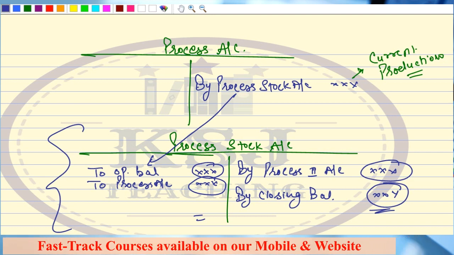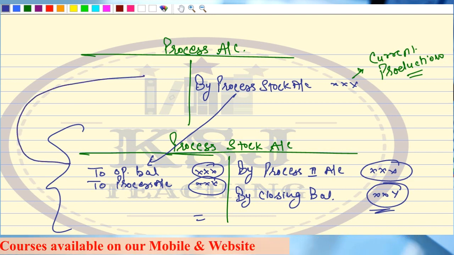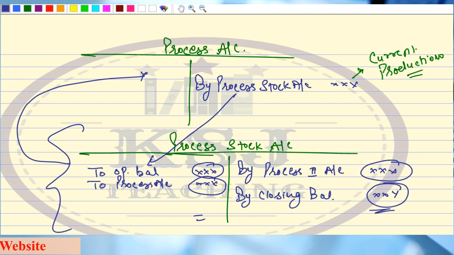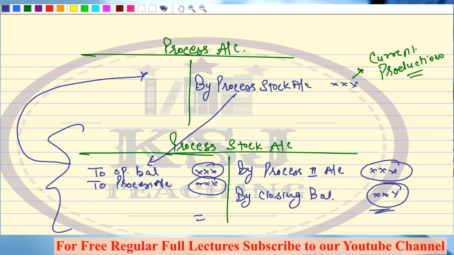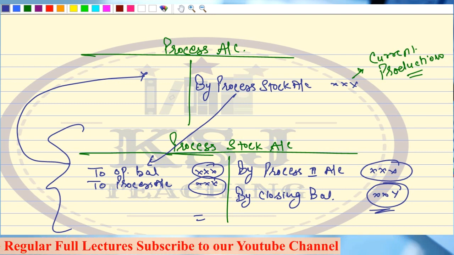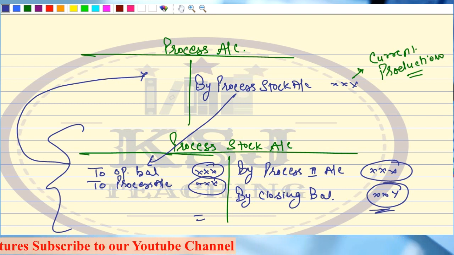So that is why we cannot prepare all these things in the process account. We simply say that whatever is the current production of that particular period, take it to the process stock account where the opening and closing balances are already sitting. Put in the current production and then identify what is the figure, what are the units that you are transferring to the next process.